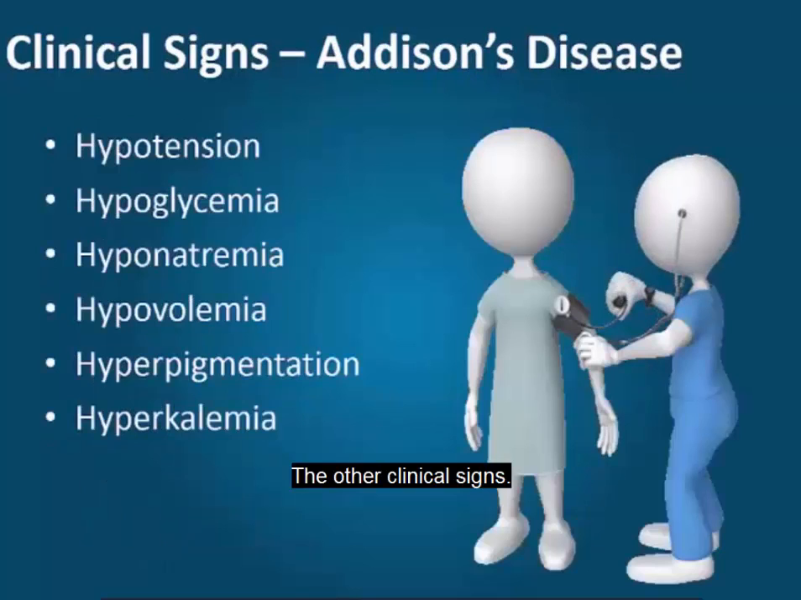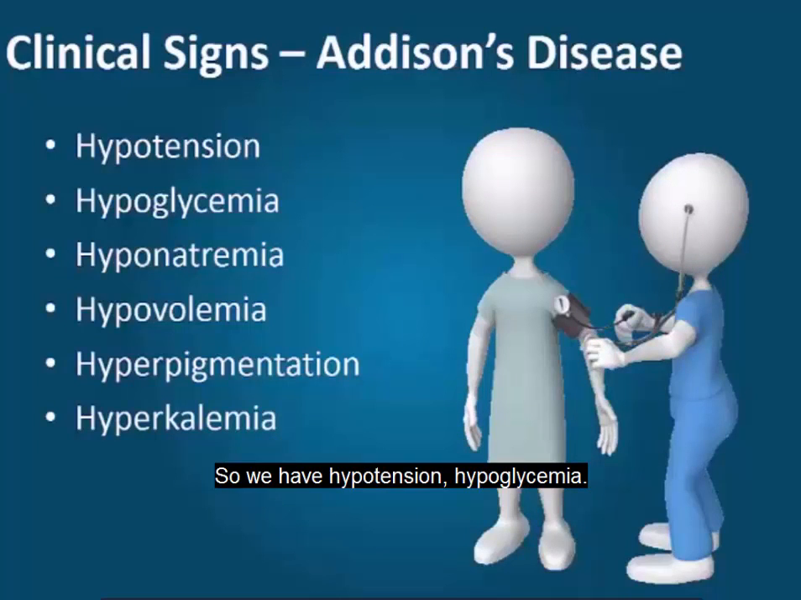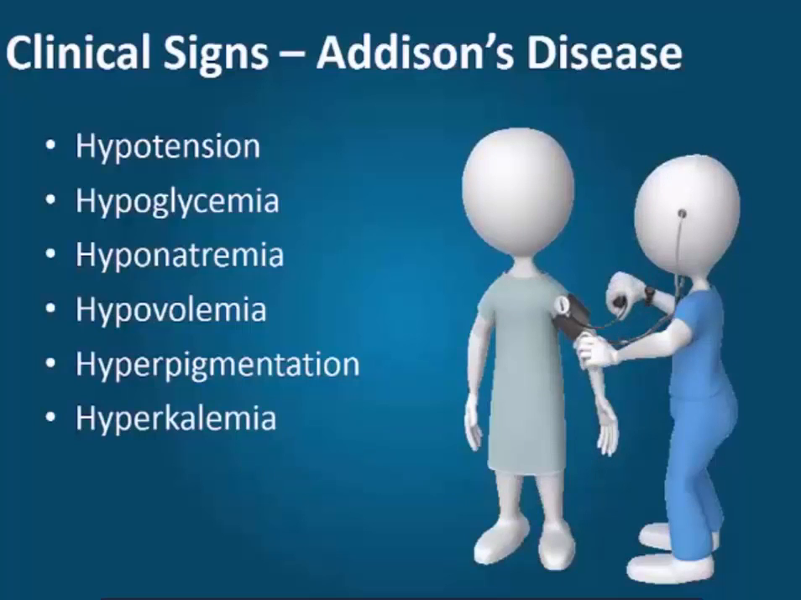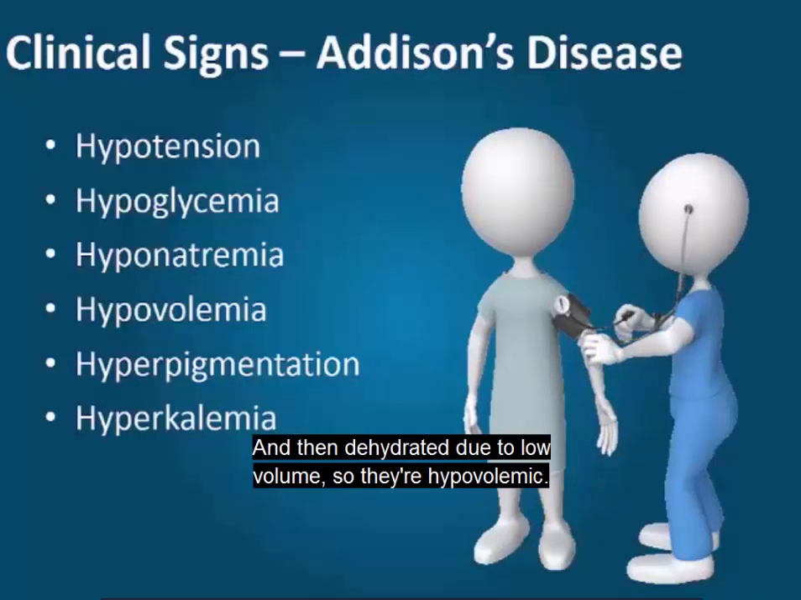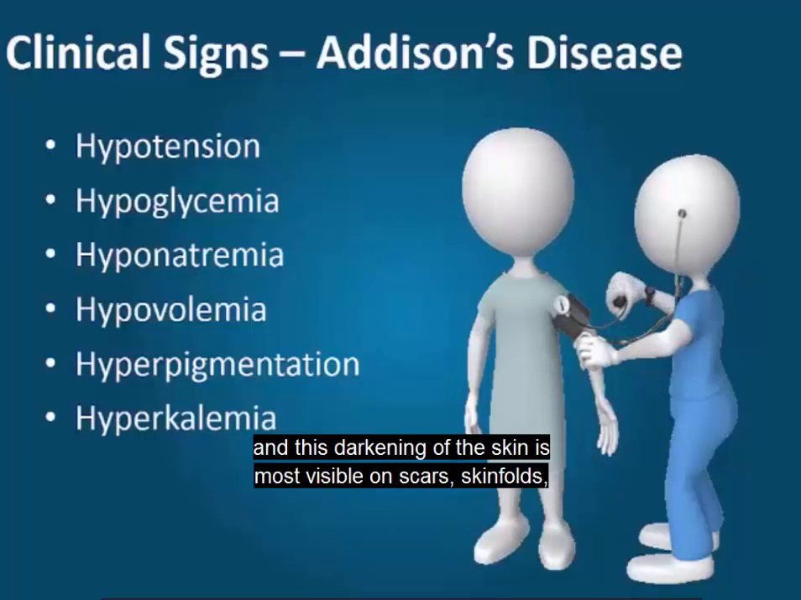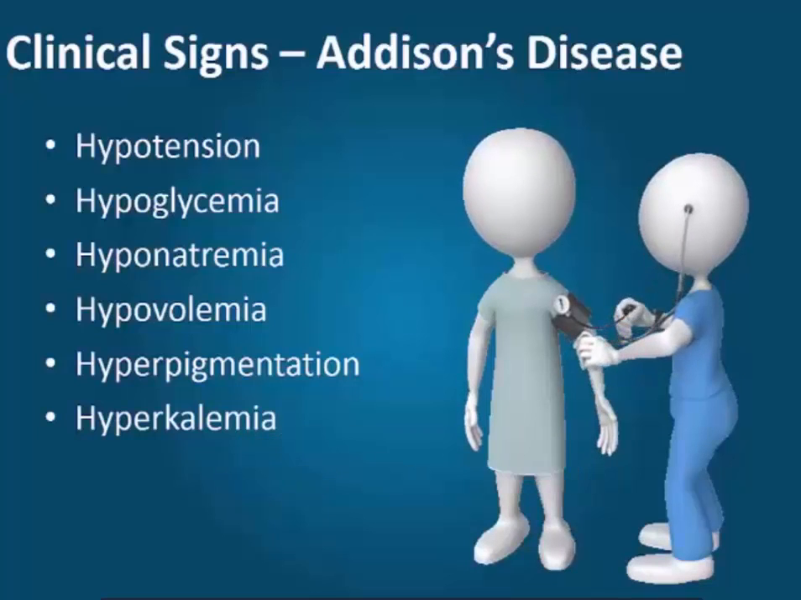The other clinical signs. One way to look at this is that you have 4 hypos and 2 hypers. So we have hypotension, hypoglycemia. They're going to have salt craving, so they're hyponatremic. And then dehydrated due to low volume, so they're hypovolemic. The next one is hyperpigmentation, and that's bronze skin over the joints, creases, and palms. This darkening of the skin is most visible on scars, skin folds, and pressure points like elbows, knees, knuckles, toes, lips, and mucous membranes. And then the last one is hyperkalemia.